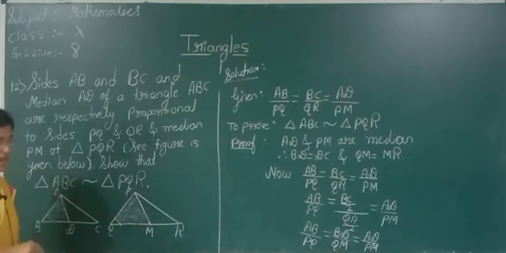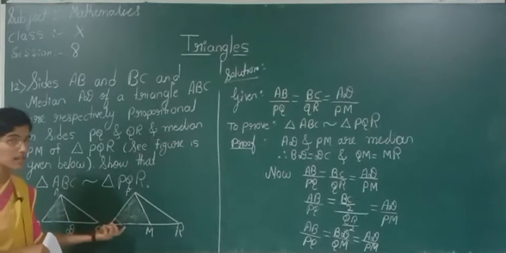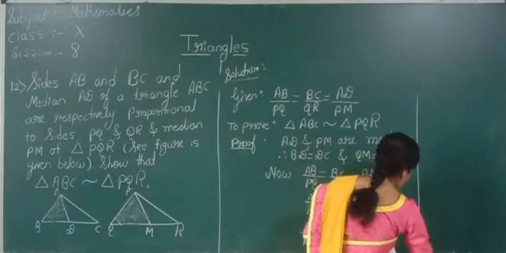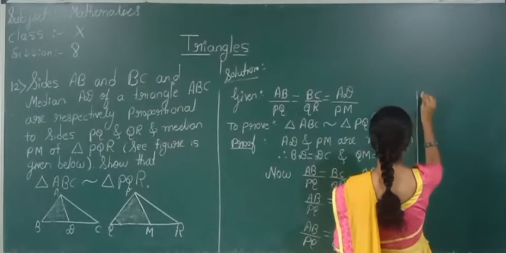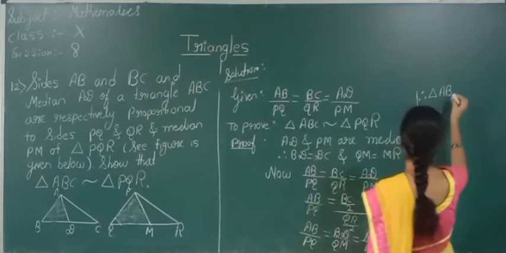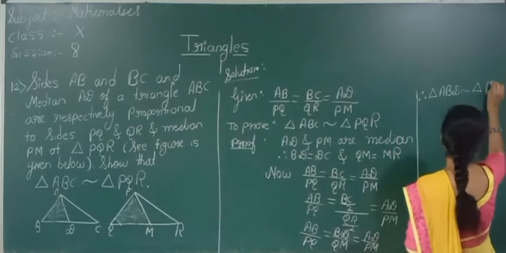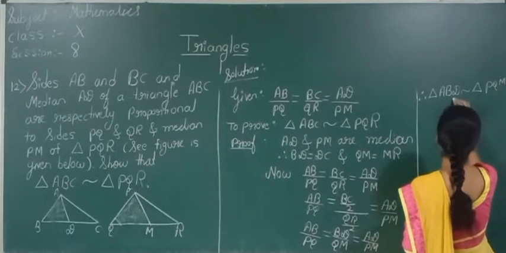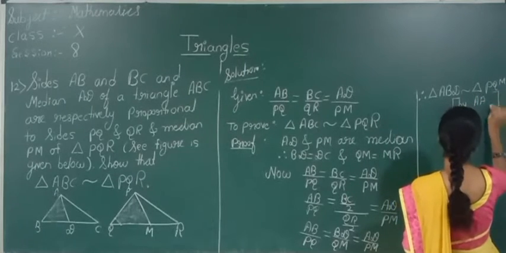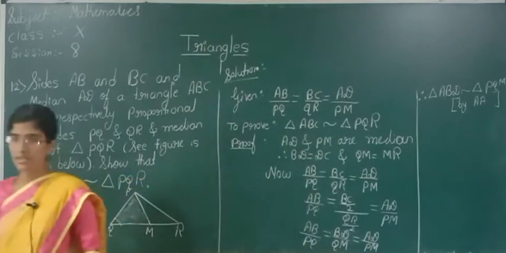So what we can write here is, therefore triangle ABD is similar to triangle PQM, by SSS similarity criteria.